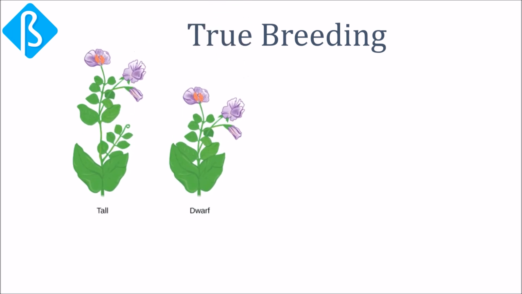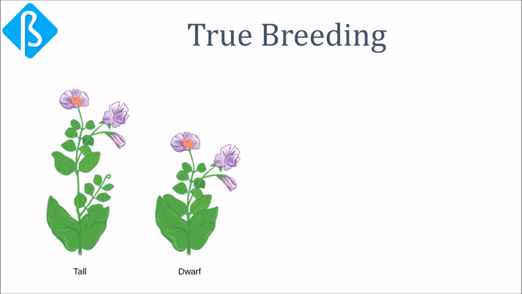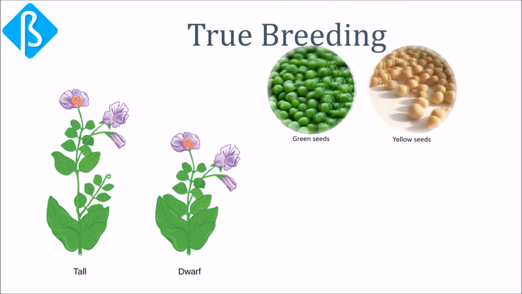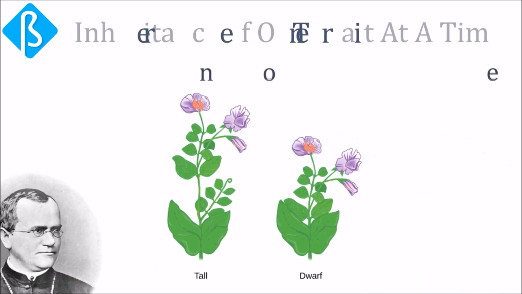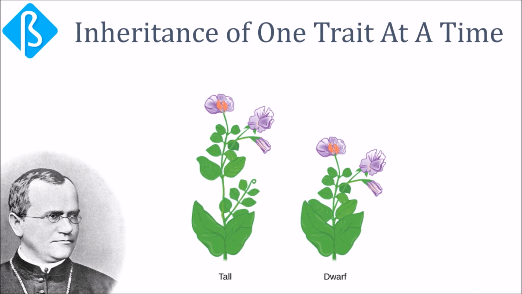Mendel observed some interesting characteristics of the plant: in one strain the plants were 2 meters high, whereas in another they measured only 1 meter. Some produced green seeds and some yellow seeds. Mendel took advantage of these contrasting traits to determine how the characteristics of pea plants are inherited. His focus on these singular differences between pea strains allowed him to study the inheritance of one trait at a time, for example, plant height.